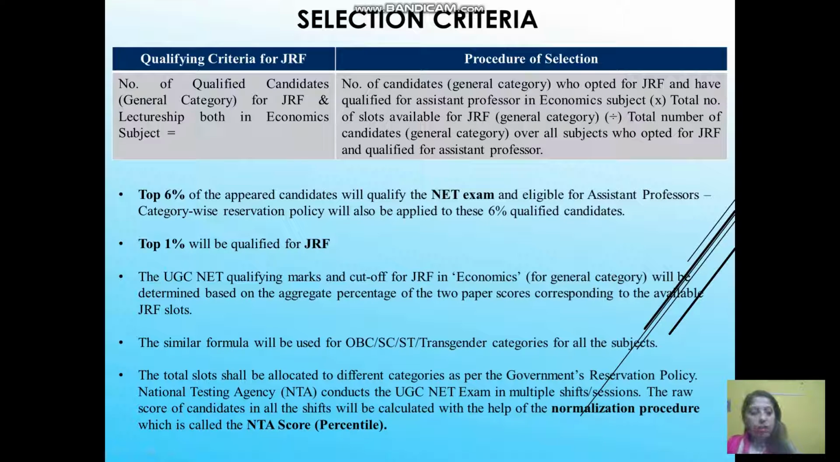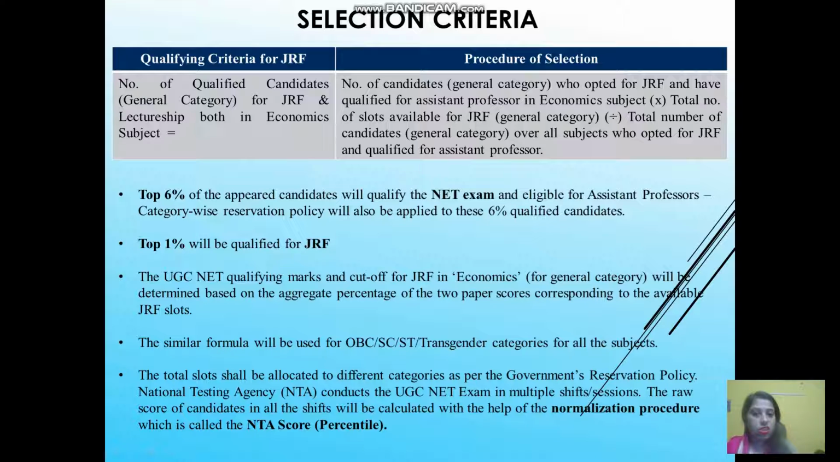It can be any other subject. It might be English, commerce, management, HR, finance, political science, etc. Any subject you can choose here. So the qualifying criteria for JRF is: the number of qualified candidates under general category for JRF and lecturerships both in economics subject is equal to the number of candidates coming only under general category who opted for JRF and have qualified for assistant professor in economics subject, multiplied by the total number of slots available for JRF.